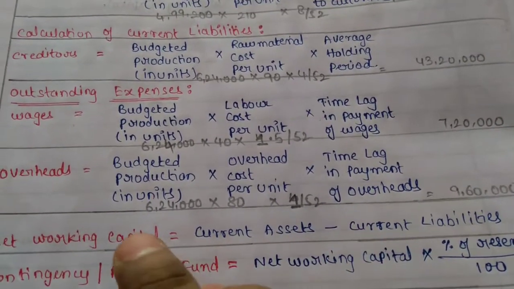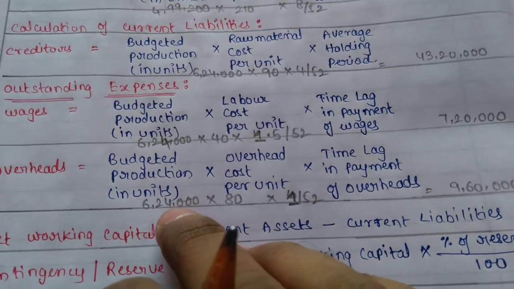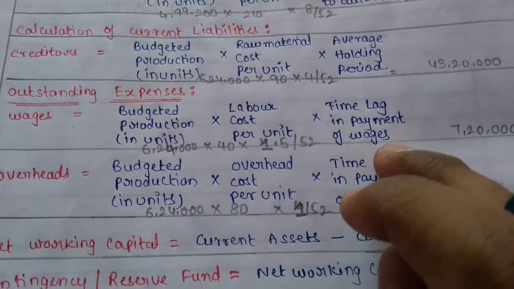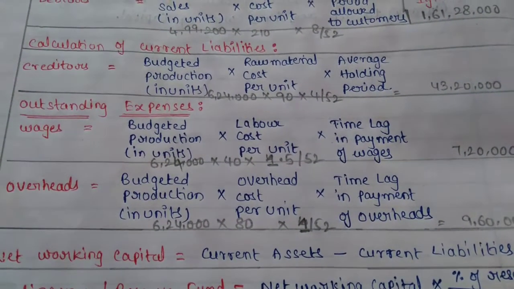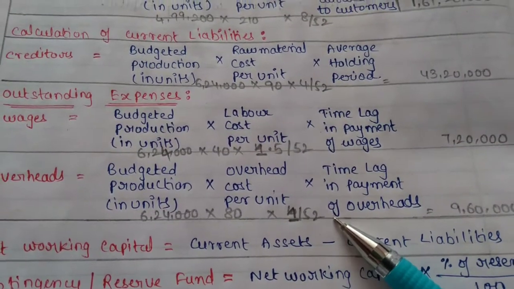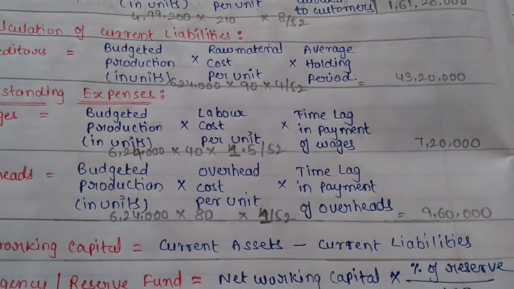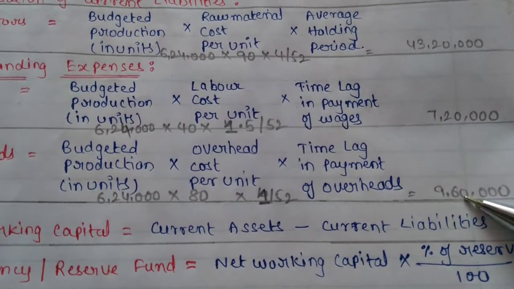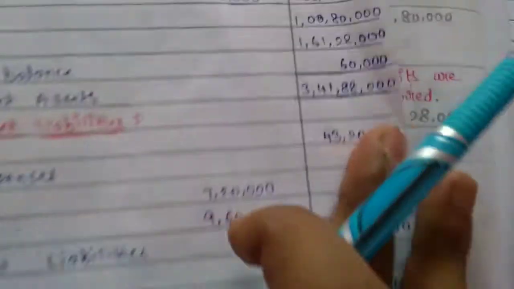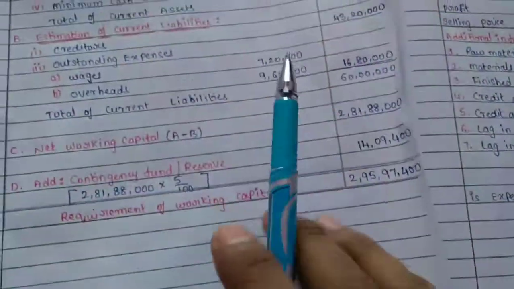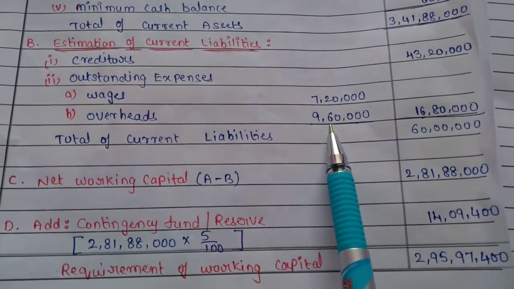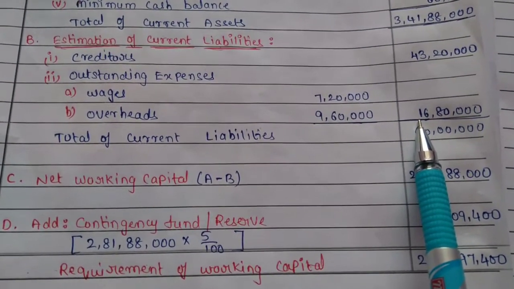Similarly, the overhead calculation will also be made. Here 6,24,000 budgeted production into overhead cost per unit 80 into time lag in payment of overheads of 1 week, that is 1 divided by 52, which is equal to 9,60,000. So outstanding expenses: wages 7,20,000 and overheads 9,60,000, together 16,80,000.